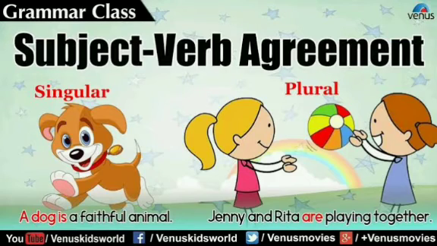The next rule is, we use singular verbs with everyone, each, everybody and nobody. For example, nobody is going to the party. Each worker has got a bonus. The next rule is, however, both, few, several and many take plural verbs. For example, few children were playing in the park. After few children, we shall not use singular verb. We have to use plural. So whenever the words like both, few, several, many are used in the sentence, we have to use plural verb.